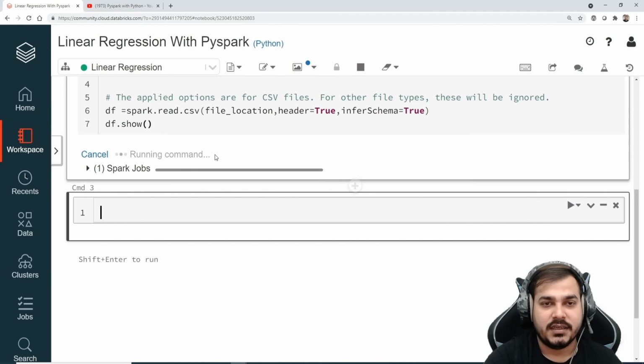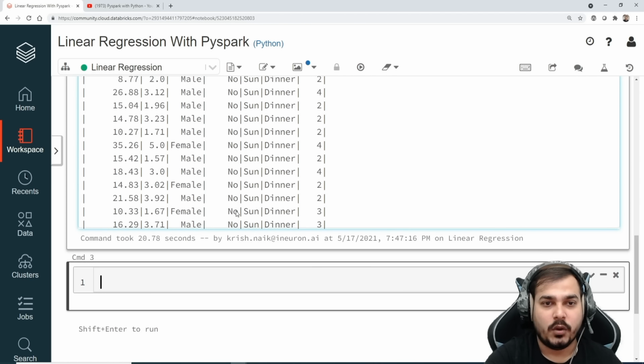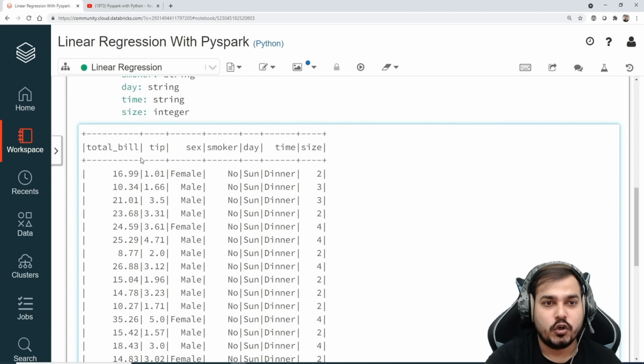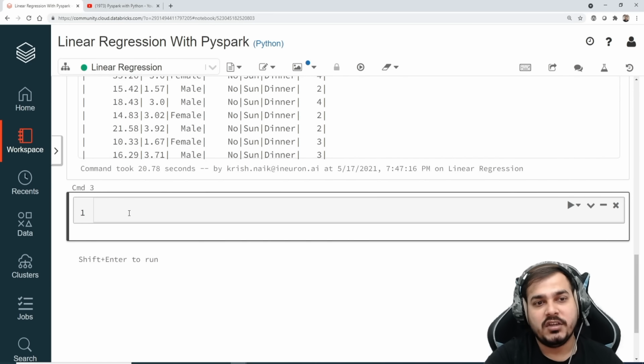Now you'll be able to see my data set, that is my tips data set, which is uploaded in this specific file location. So this is my entire data set: total bill, tip, sex, smoker, day, time, size. Perfect. Now let's go to the next step.